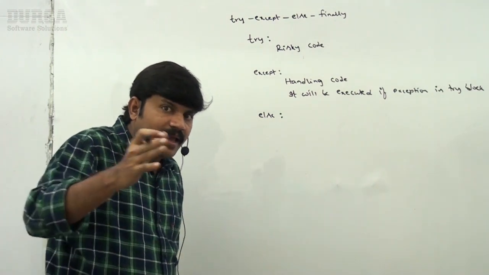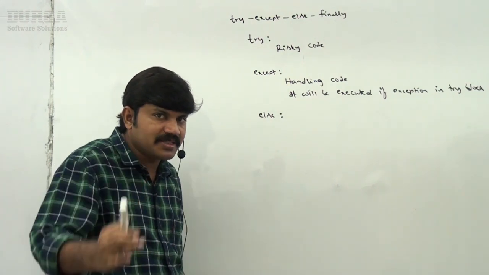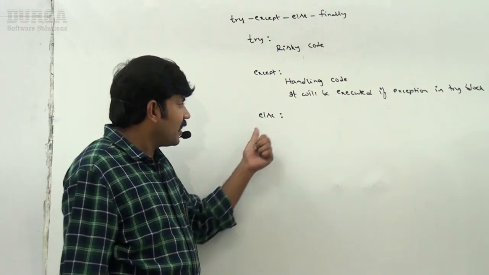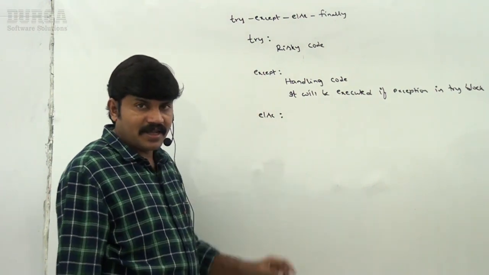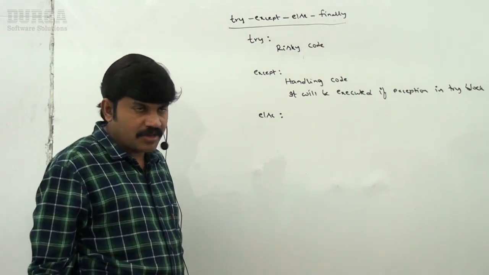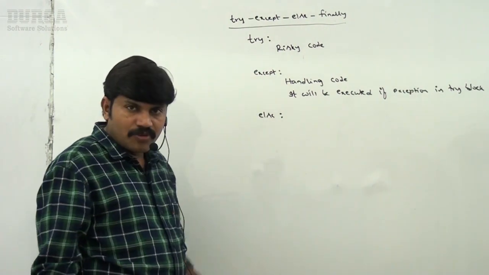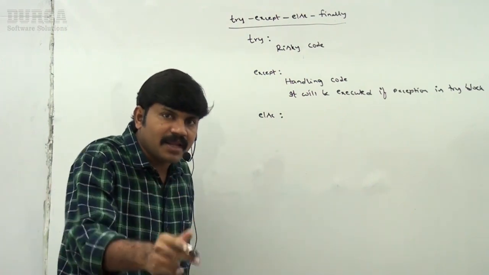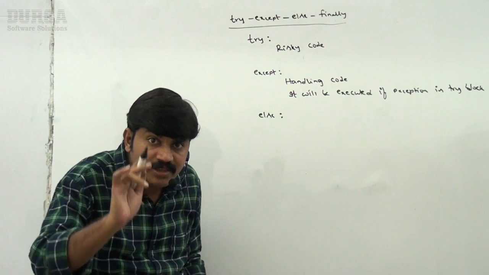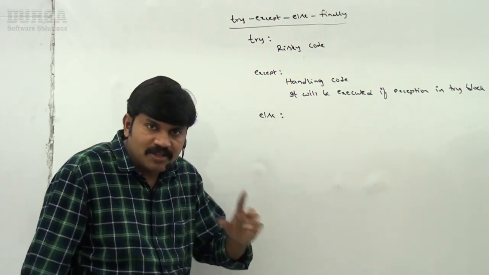So when will the else block be executed? Very, very important. Can you please guess when else is going to execute in the case of try except finally? Within the try block, if an exception got raised, except is going to execute. Within the try block, if there is no exception, remember this one, then the else block is going to execute.